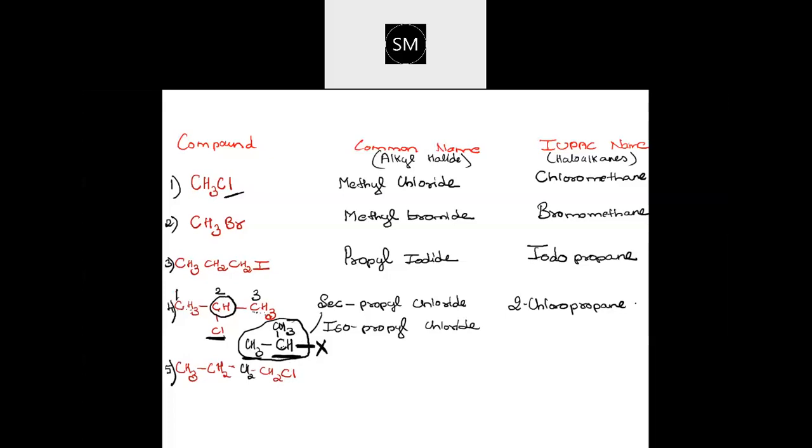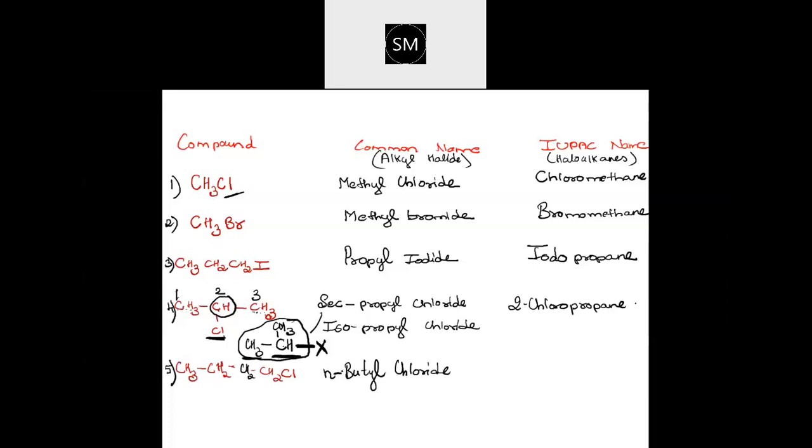Iso means you should just have CH3, CH and CH3. Then that will be iso. This one, the fifth one, correct. Butyl, correct. 4 carbon, no? Butyl chloride, agree. Butyl chloride, it is also named as N-butyl chloride, okay? See, I'm adding one N here.